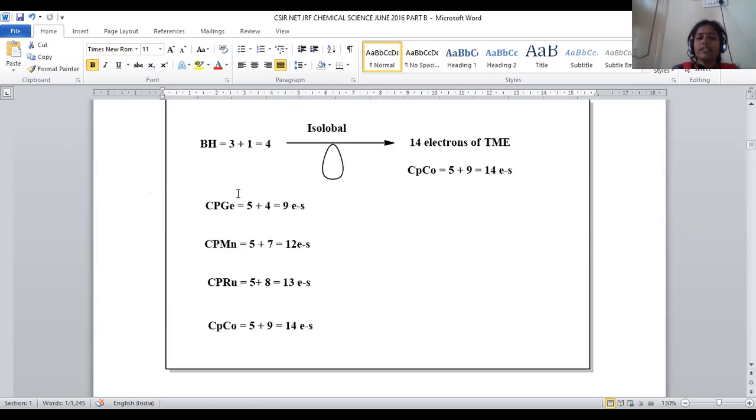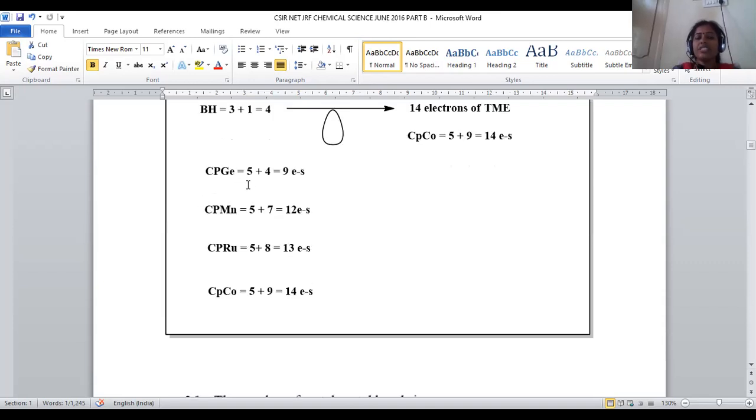So how many electrons are there in BH? Boron valence electrons are 3 and hydrogen contributes 1. Total valence electrons of BH, boron hydride, will be 4. In order to get the isolobal analogy, a 14 electron system is required now. BH corresponds to a 4 electron system, so 14 electrons should be present in the transition metal fragment so that both are isolobal.